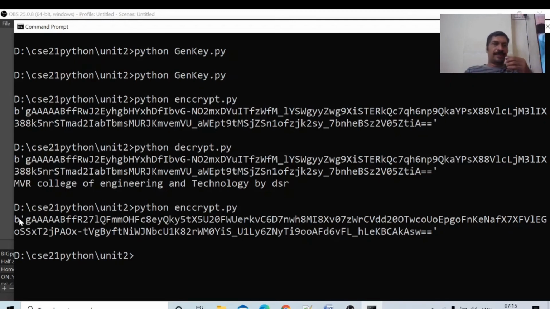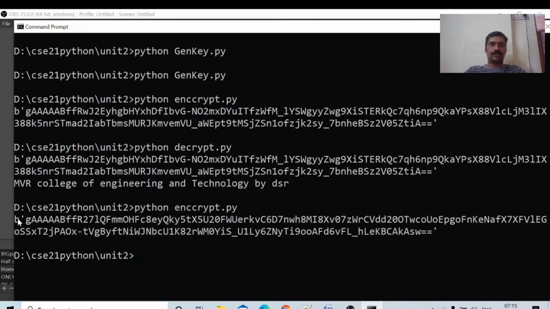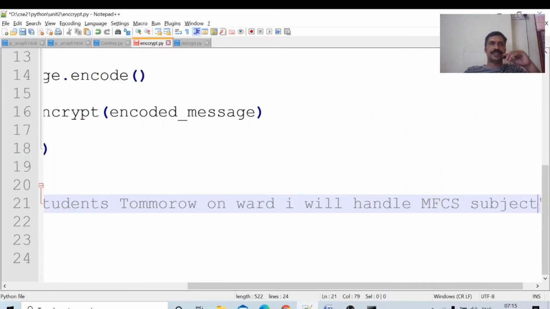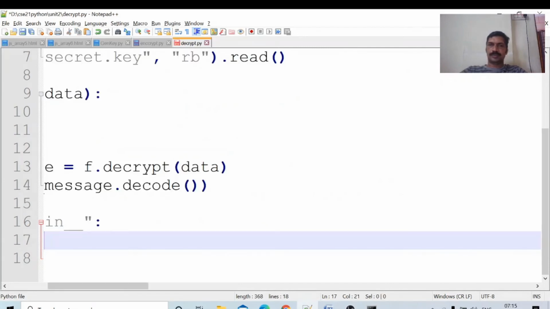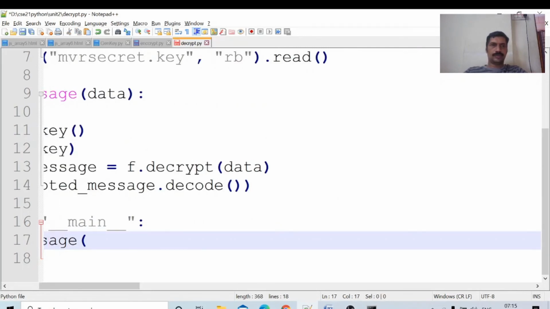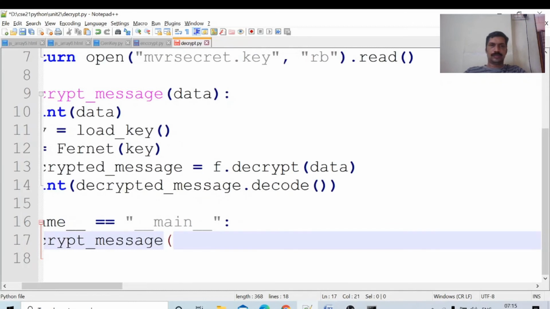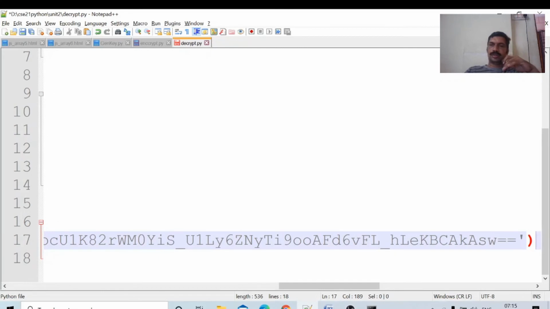I am decrypting that message. First, copy that message and go to the decrypt.py file. Paste, close.